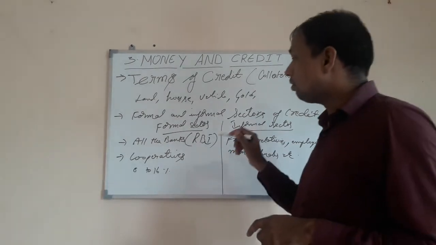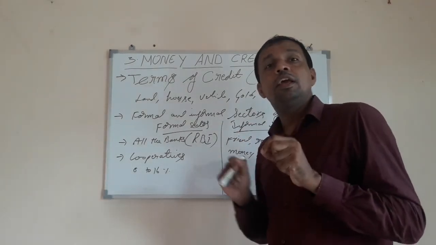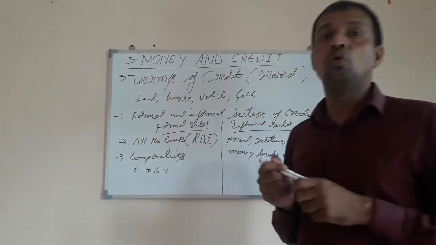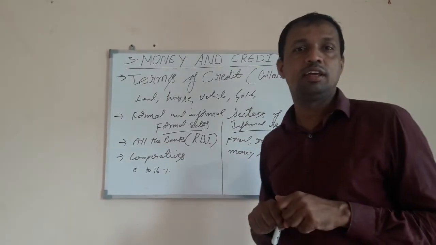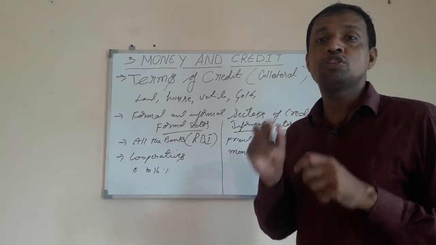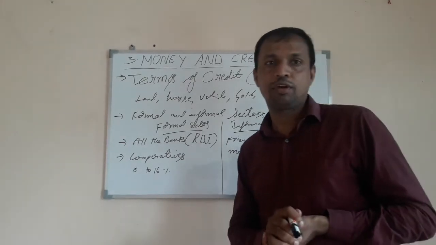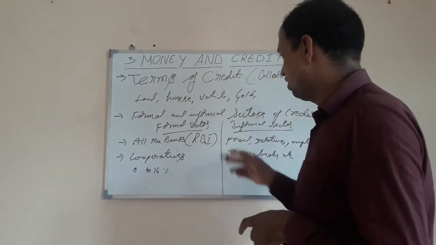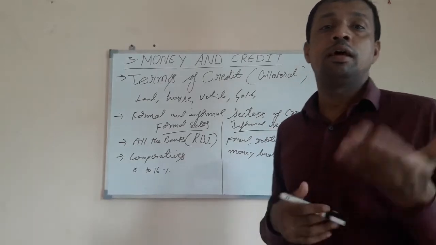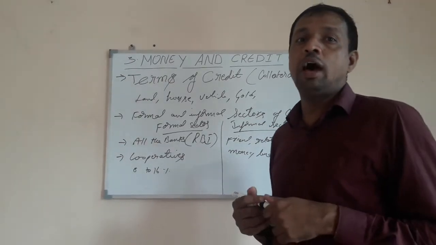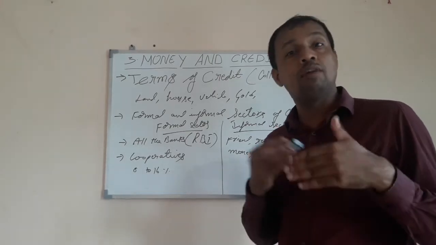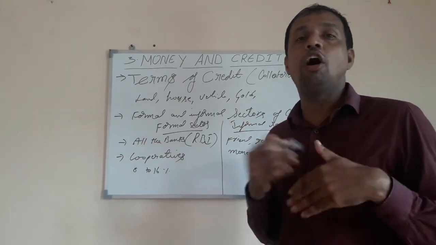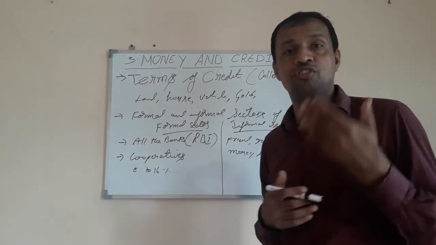Okay, now mostly we see in our country in rural areas, backward areas, what happens? People go to take loans from the informal sectors only. The reason is that most of the farmers in our country are illiterate, so they feel insecure to deposit their land documents and all. And there is a lot of paperwork also while taking the loan from the formal sector. So to avoid all that paperwork, delay, and time processing,